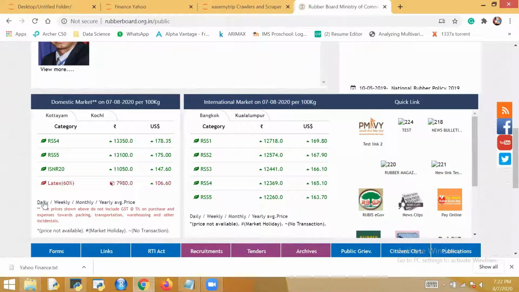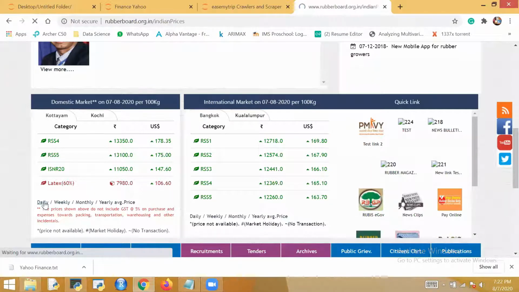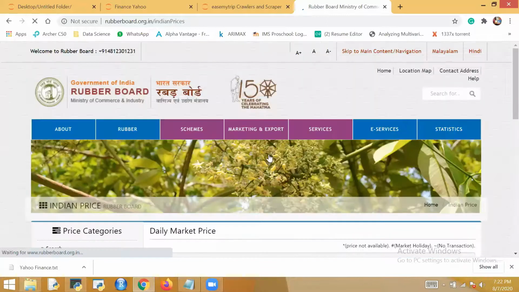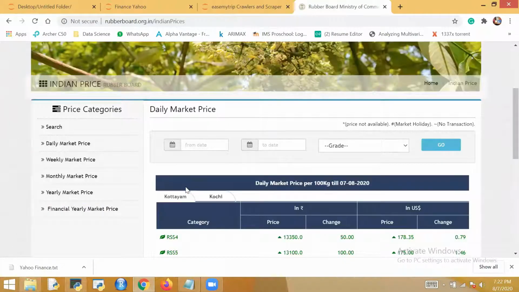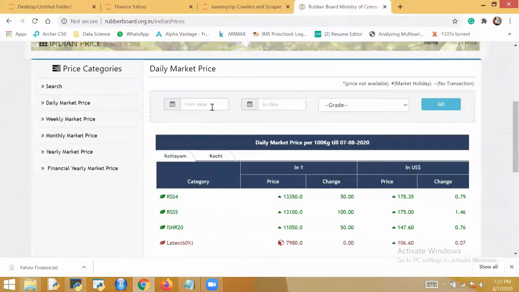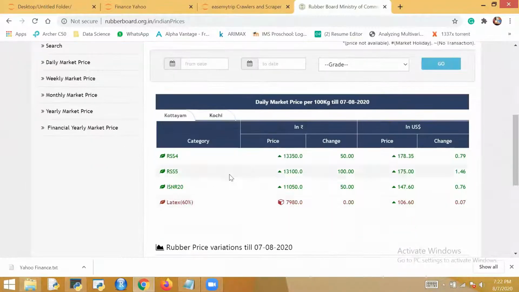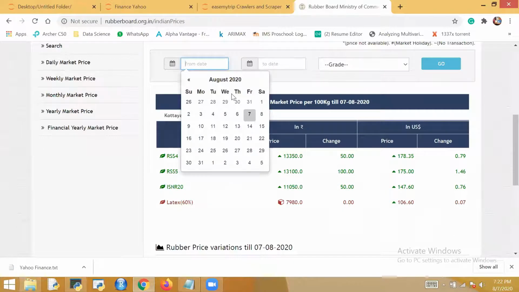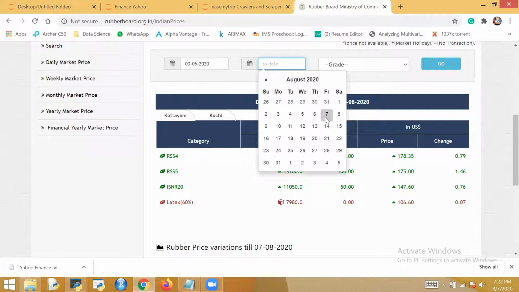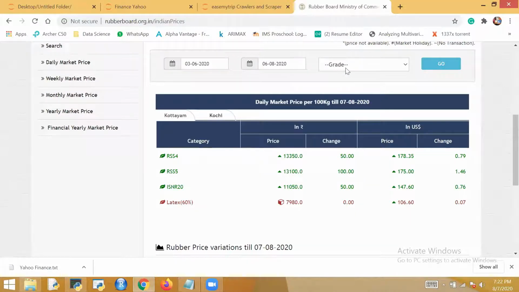After coming, I want to click on this link, daily prices. When I click on the daily link, it will take me to another page. I want the last 2 months of rubber data, which is not available here. Then I need to fill this form. Suppose I want to select from this date to this date, up to the current date, and the grade I want is RSS4, and then click on go.